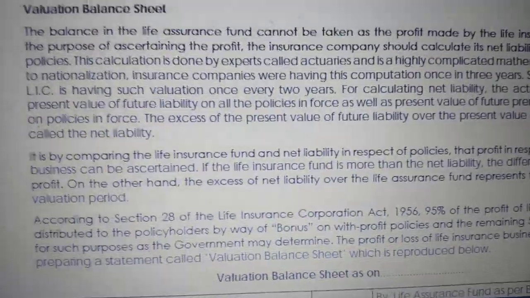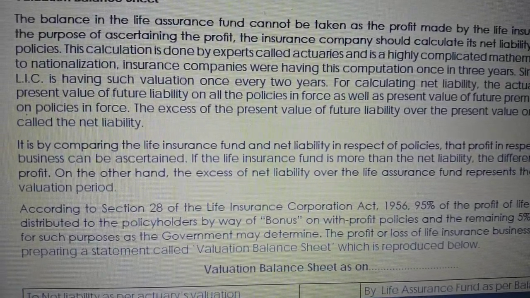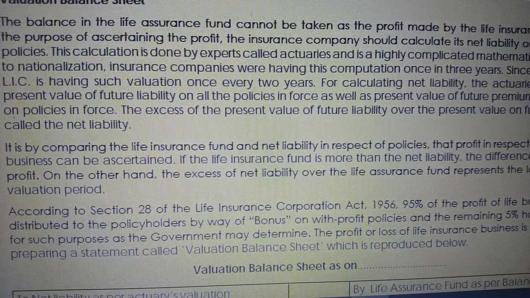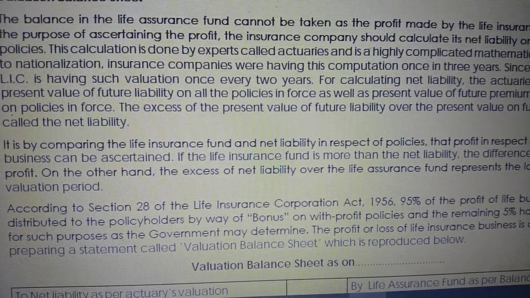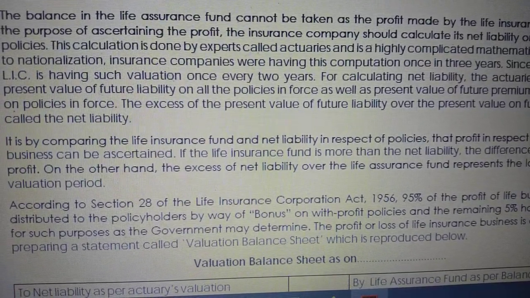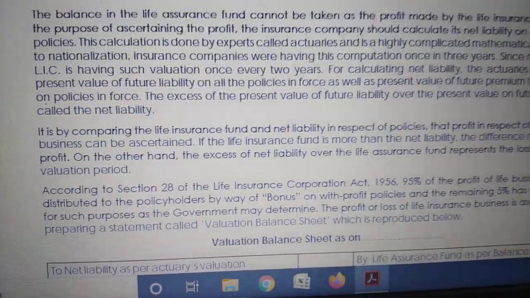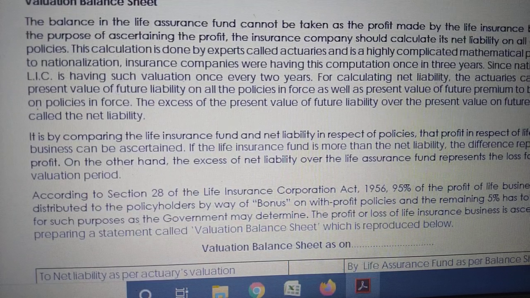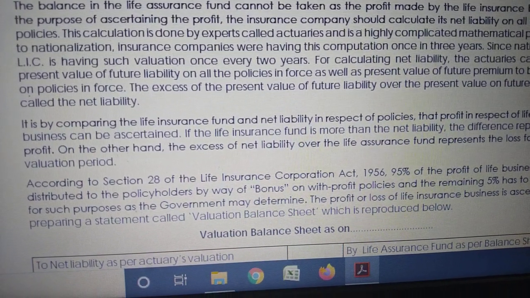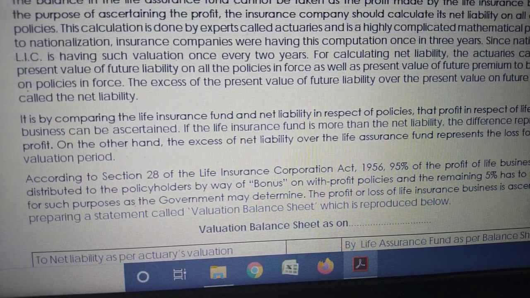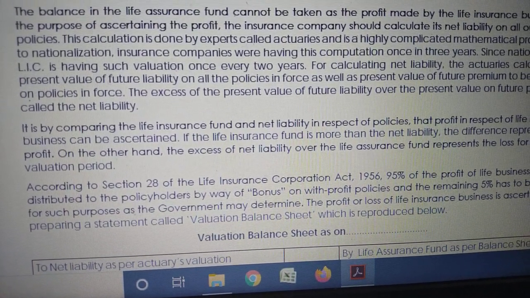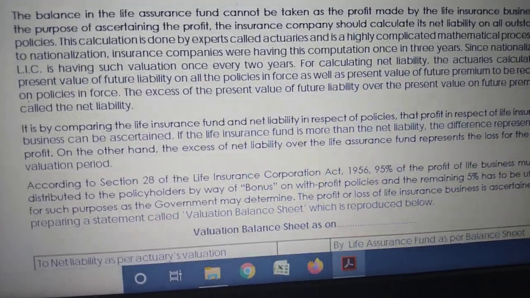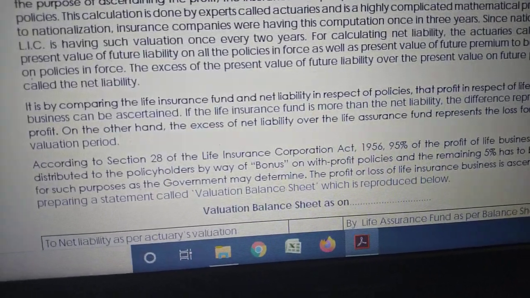So all future liability minus all future premium equal to excess, and that excess is your net liability. Okay, net liability equal to present value of future liability minus present value of future premium. Theoretically maybe you feel it is a little difficult to understand, but it is very simple. While solving the problem, it is very simple. You'll understand that.